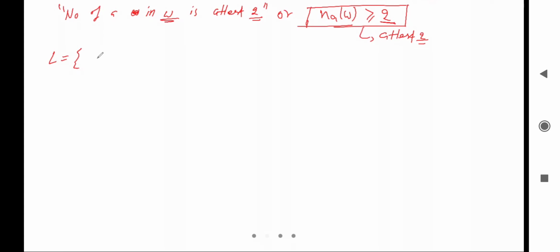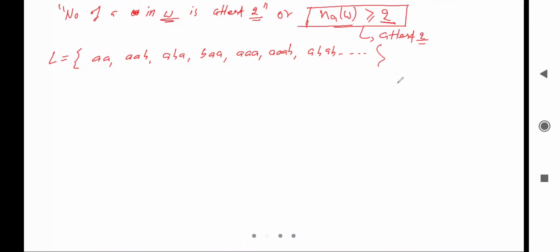So it can be double a, or double a b, or a b a, or b double a. After that it can be 3 times a, or 3 times a and b, or a b a b, and so on.